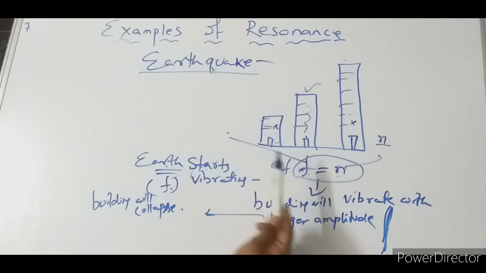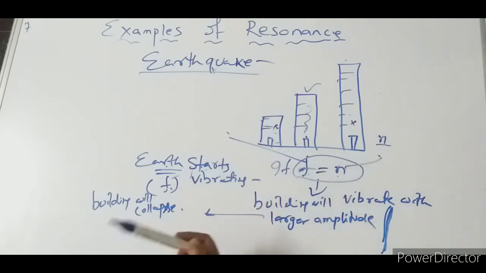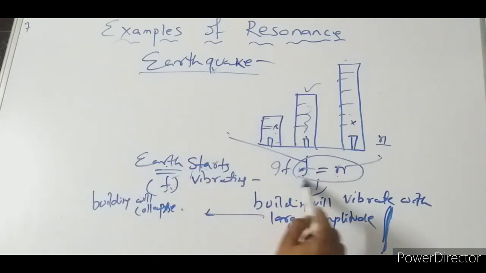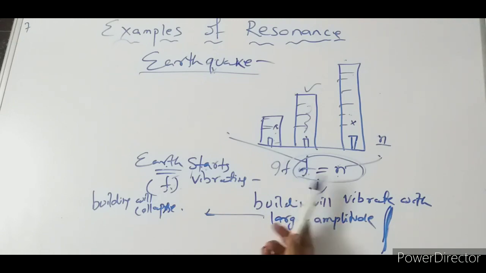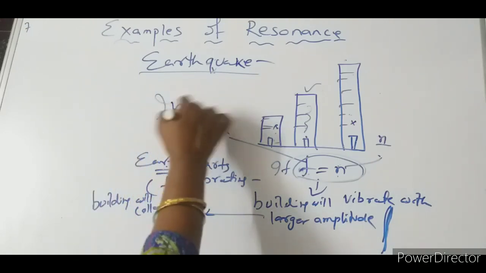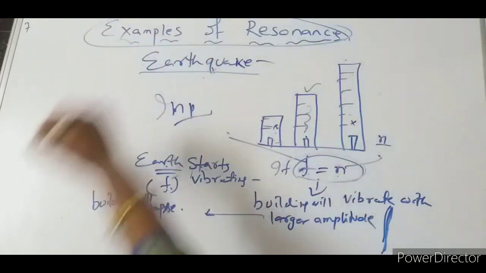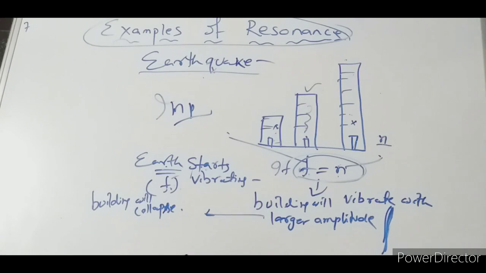The frequency of the post vibration should be equal to the frequency of the natural vibration of the body. Then only you will get marks. If you are writing only N or F, you will not get marks. F is not for Fox, N is not for Niranjan. So you have to specify what is F and what is N. Then only you will get marks. This is most important, not just this earthquake. All these examples of resonance are a common board question. If you go through it, you will find this one.